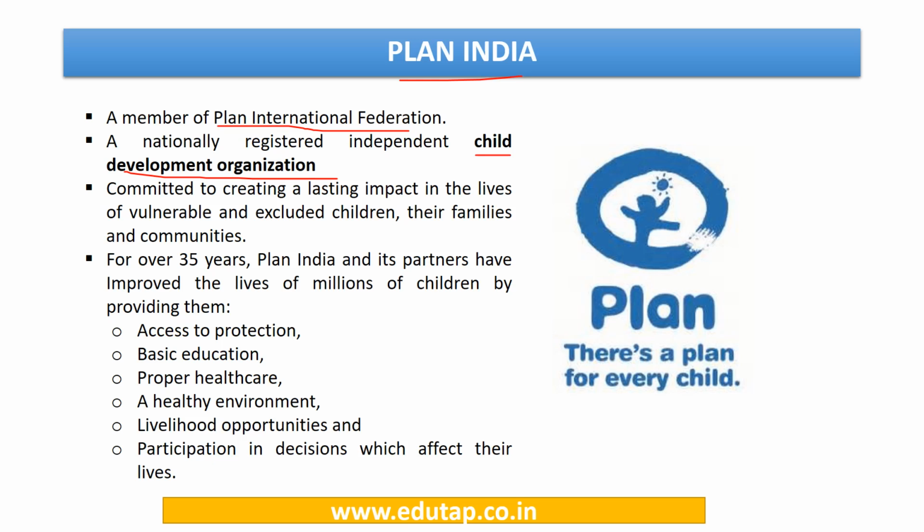So this organization is mainly concerned about child development, and in the past few years a number of steps have been taken by this organization and its partners to improve the lives of children.